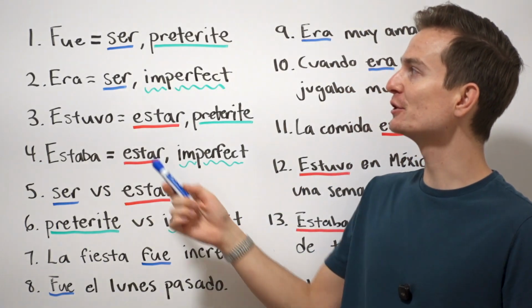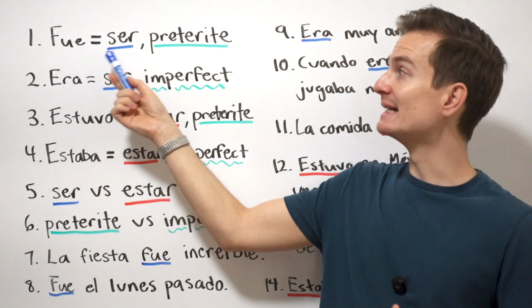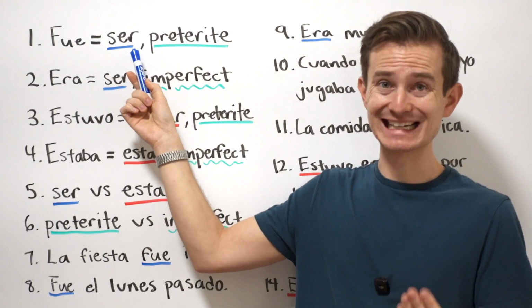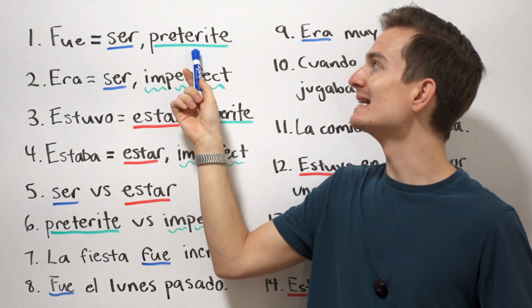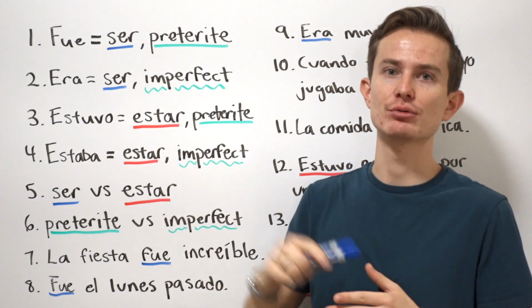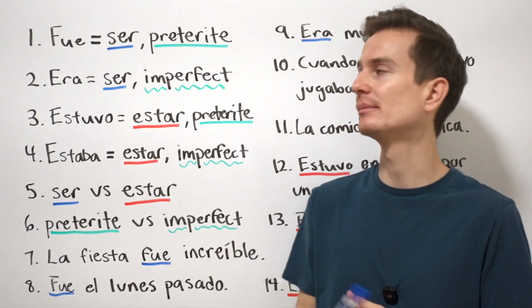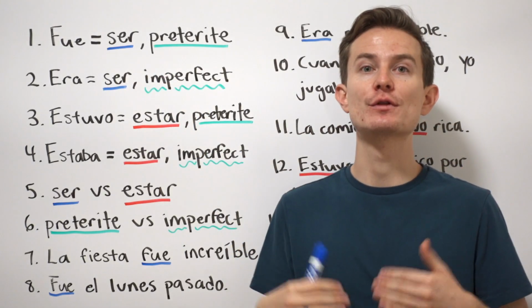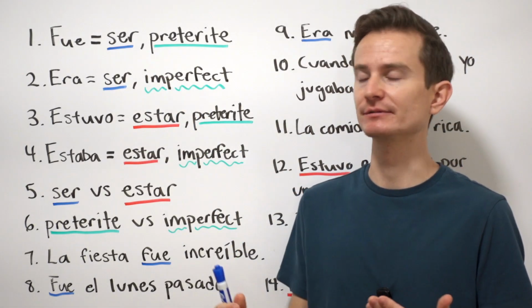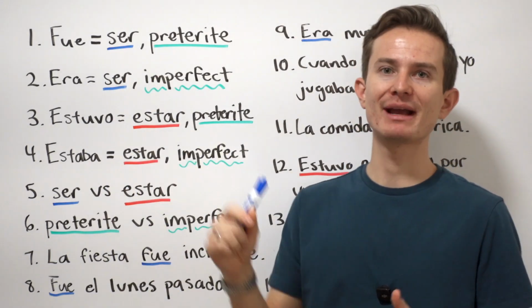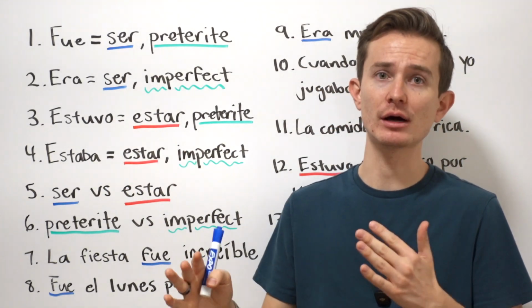Okay, without further ado, fue is coming from the verb ser, meaning to be, and that is in the preterite. The preterite is the one time in the past, and ser is for things that are permanent. So it's tricky here because we have different layers going on.